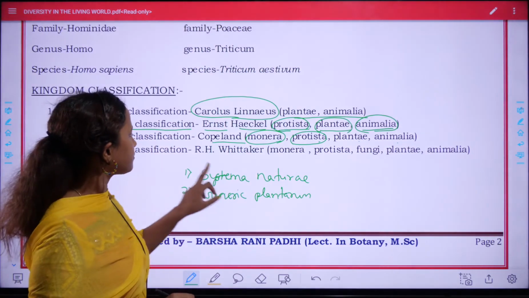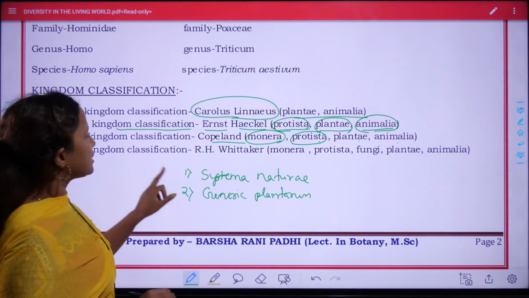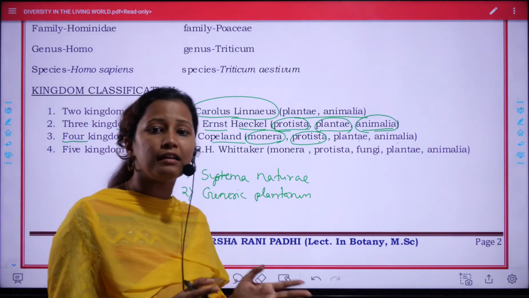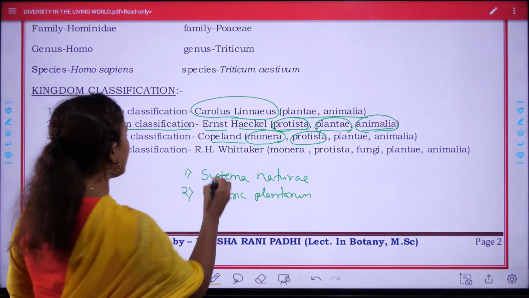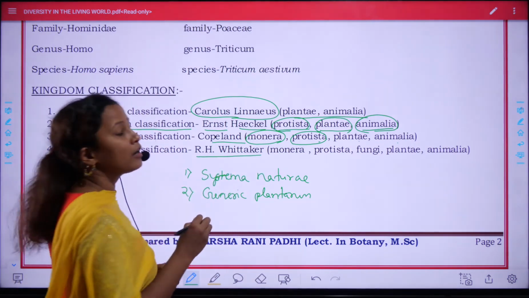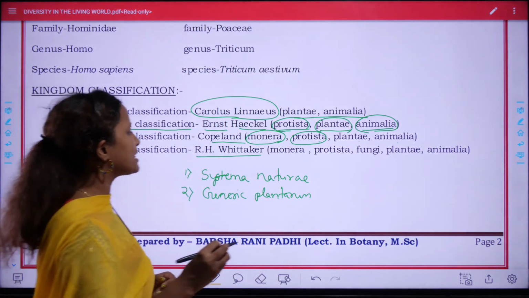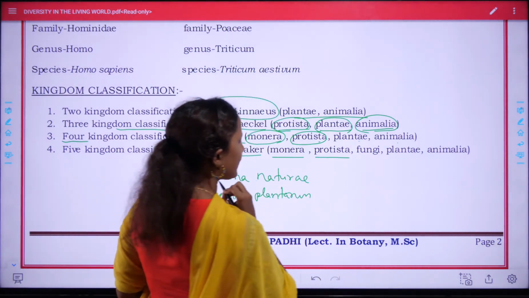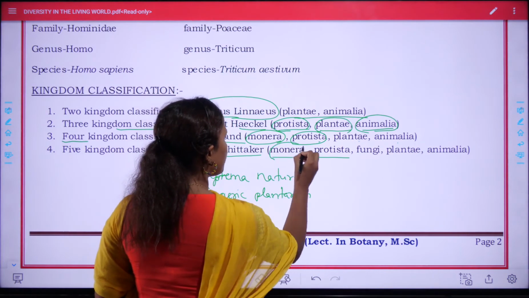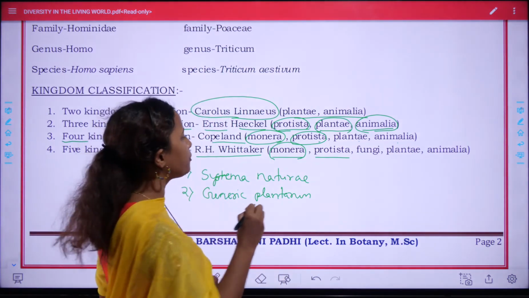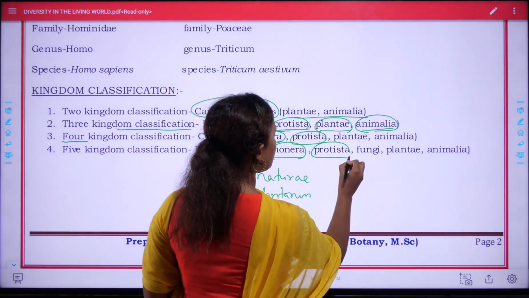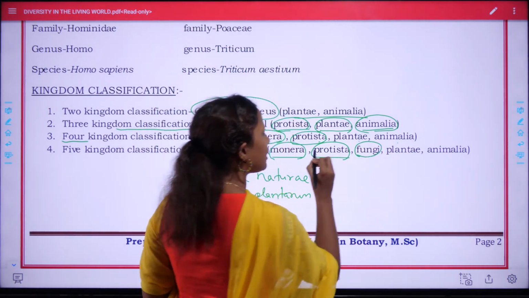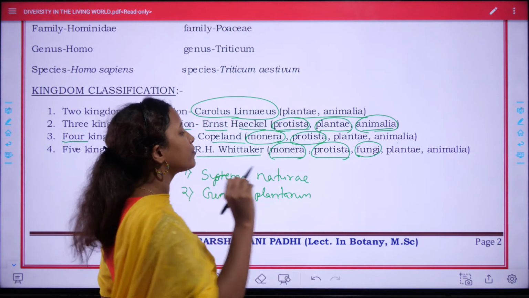But the five kingdom classification is the most accepted classification till now. It was proposed by R.H. Whittaker, Robert Whittaker, who classified organisms into five groups. Monera is the prokaryotic microbe group. Protista is the eukaryotic microbe group. Fungi is the multicellular but non-photosynthetic group.